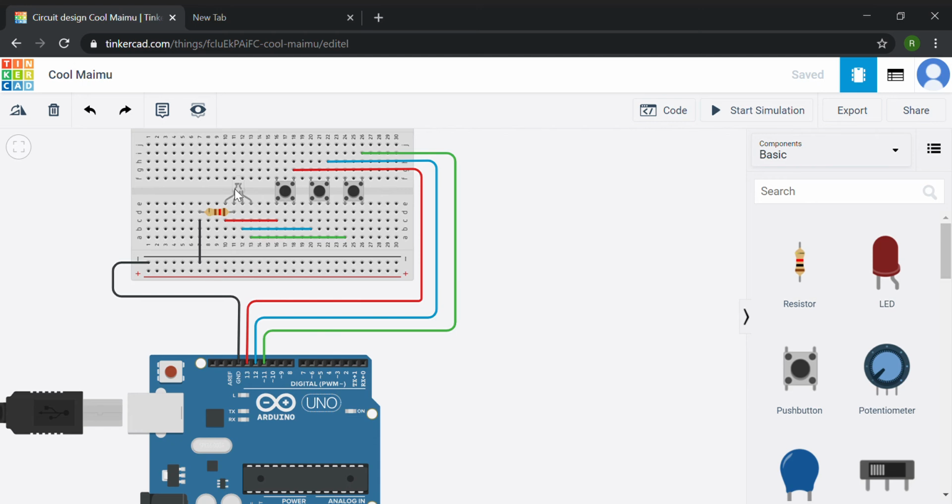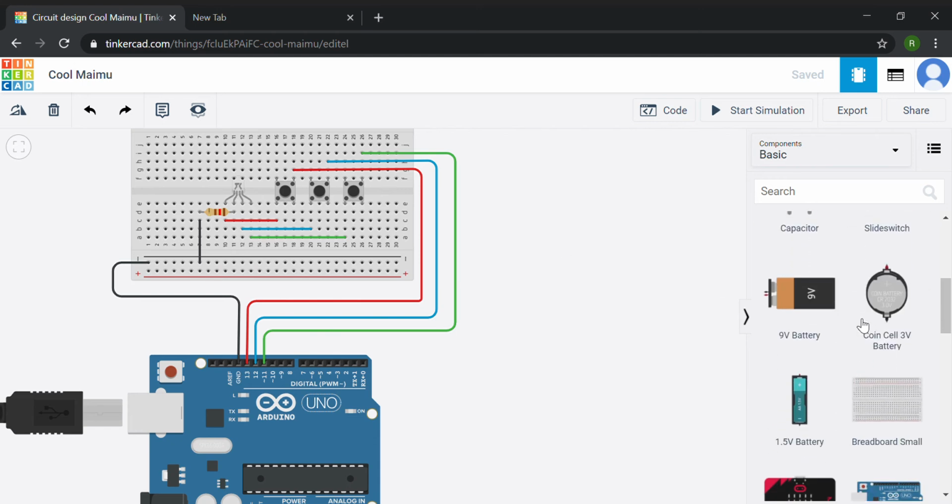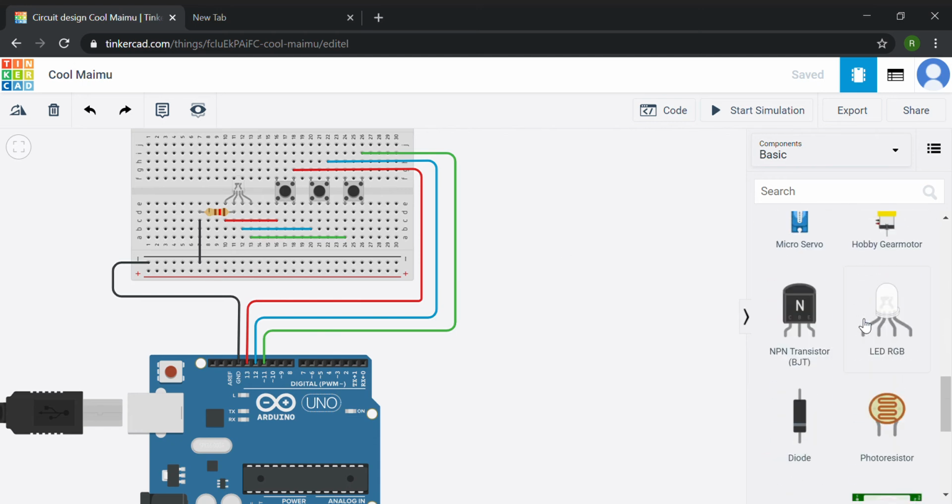This is the RGB LED, which you can find in this component list. This LED has four pins: red, cathode, blue and green.